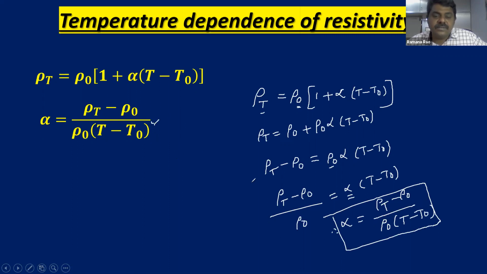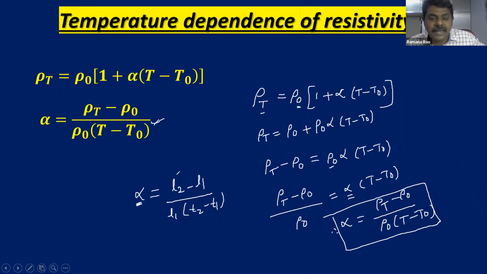In first year, you learned a similar type of concept in heat. Alpha is equal to L2 minus L1 by L1 into T2 minus T1, I think you might remember this one. A very important formula: the coefficient of linear expansion, that is change in length, original length, rise in temperature. You can compare this.